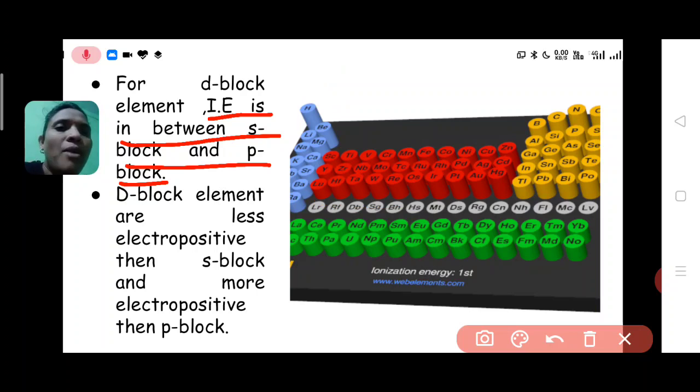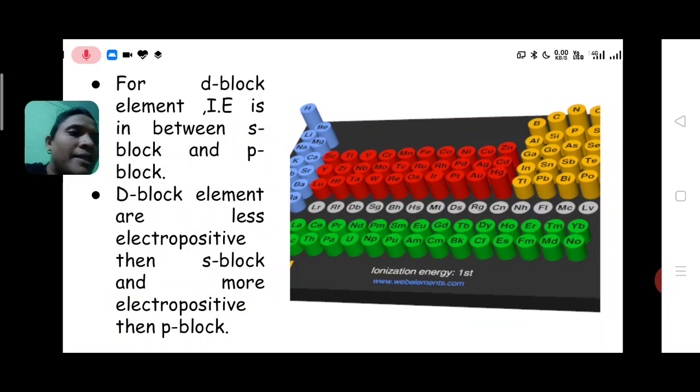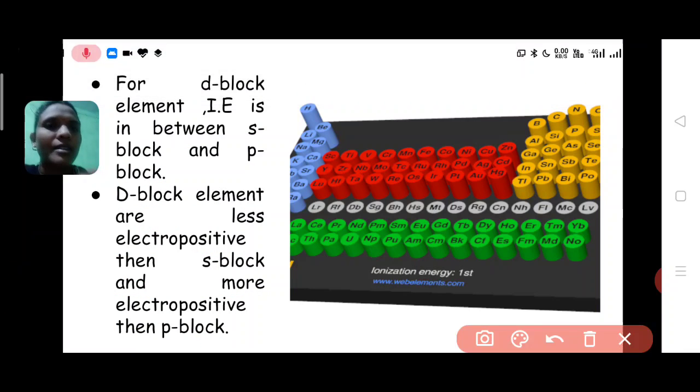So see this statement: d block elements are less electropositive than S block elements and more electropositive than P block elements. What does this state? d block elements are less electropositive than S block elements.